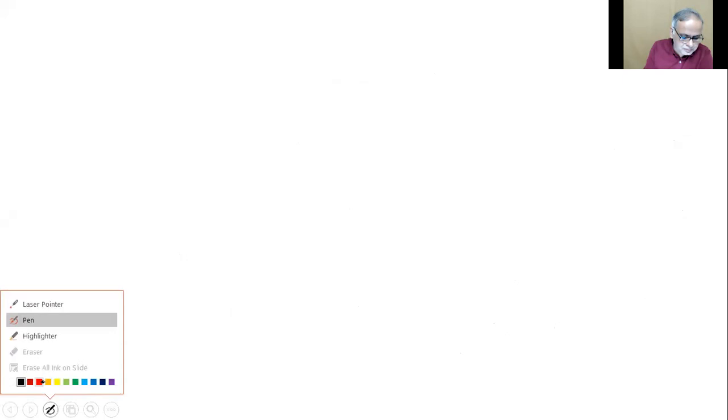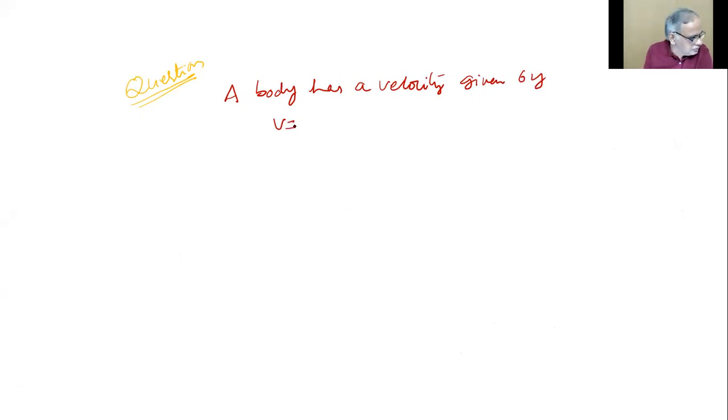Now another question. A body has a velocity given by v equals 2t square.